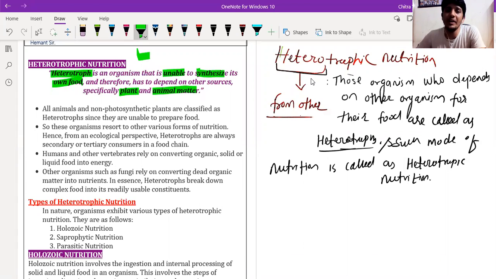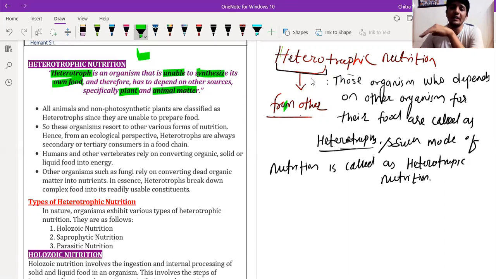They depend on other organisms for their food, that's why they are called heterotrophs, and such mode of nutrition is called heterotrophic nutrition. If we discuss human beings, can we synthesize our own food like plants do? No, that's why we are also heterotrophs.